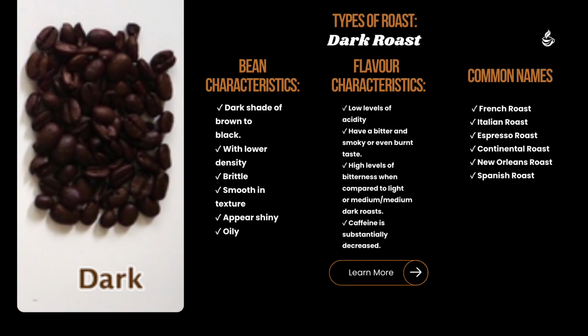Lastly, the dark roast. The bean characteristics of dark roast are dark shade of brown to black, with lower density, brittle, smooth in texture, very shiny and oily.